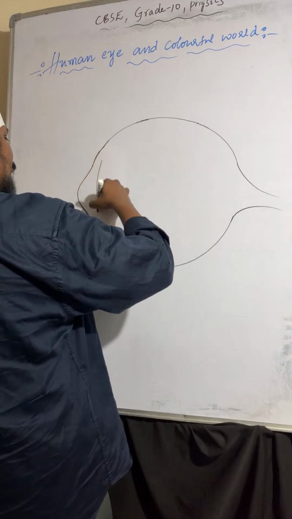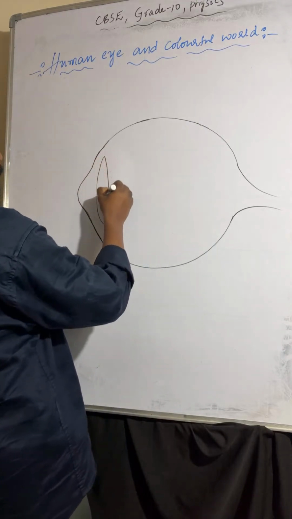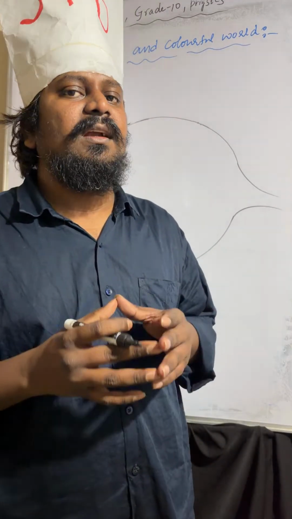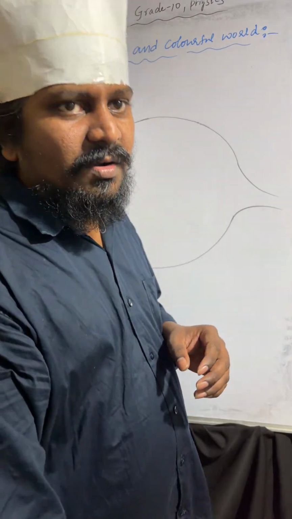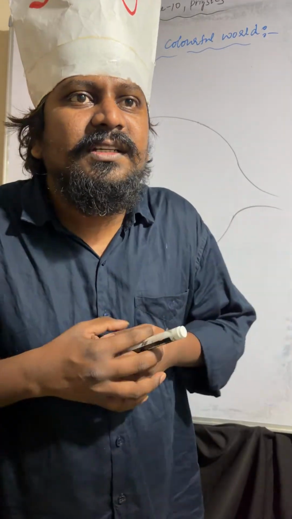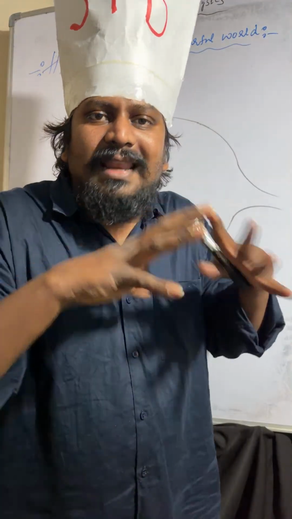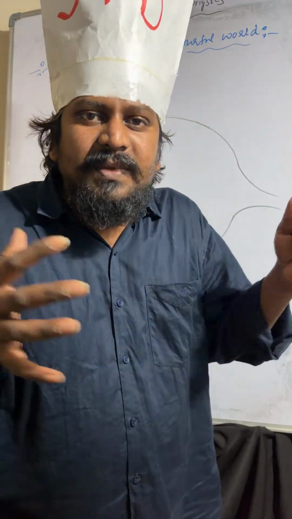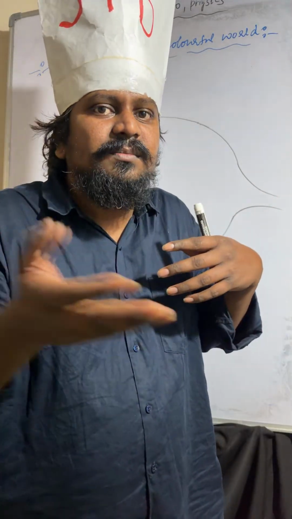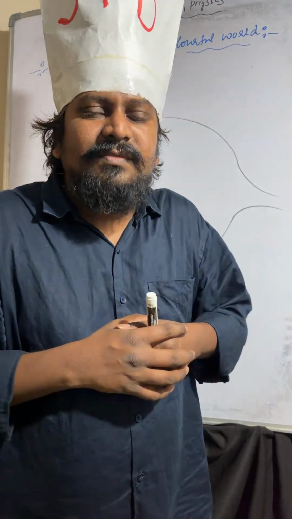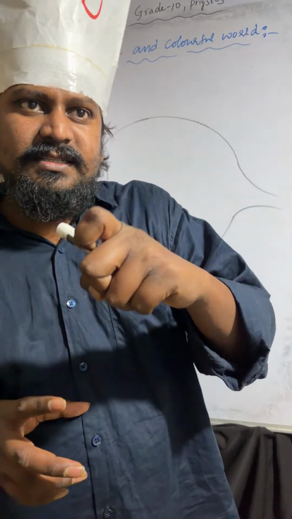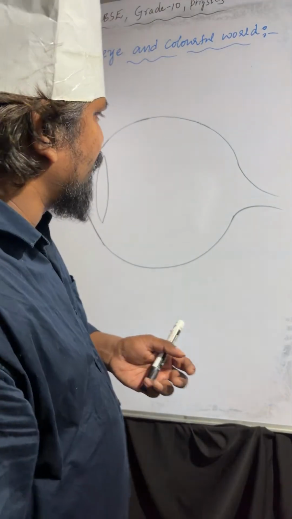And you have to draw the lens here. What is that lens name? Convex lens. Convex lens is also known as a converging lens. Sir, why are you saying a convex lens is a converging lens? Whenever light is incident on it, those light rays will be converged and made to fall on the principal axis, or on the focus, if the light rays are coming from infinity. So it converges the light rays. That's why this is called a converging lens.